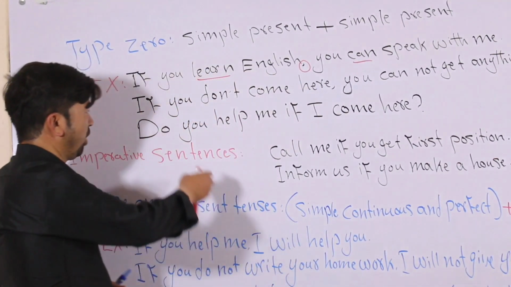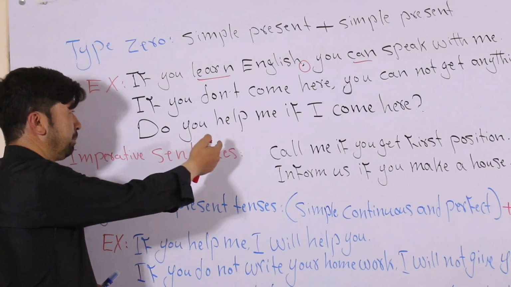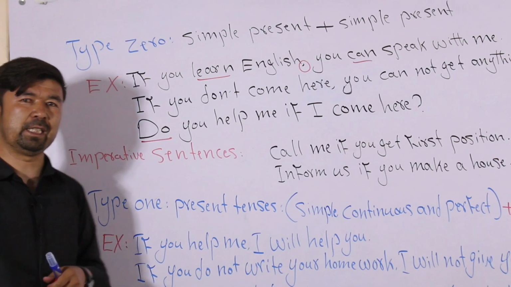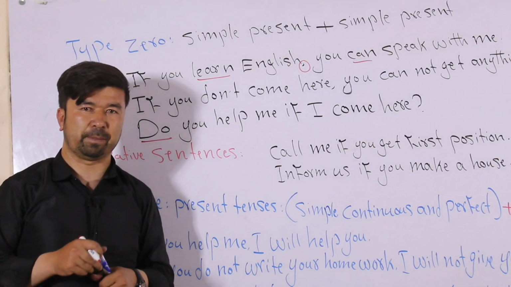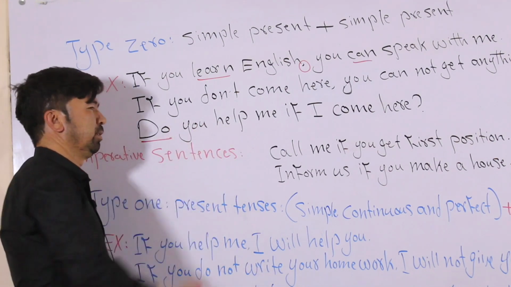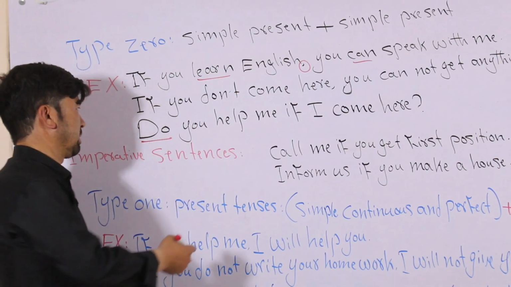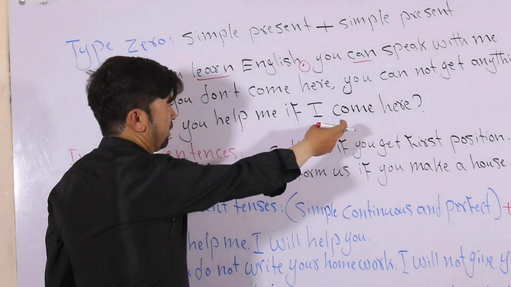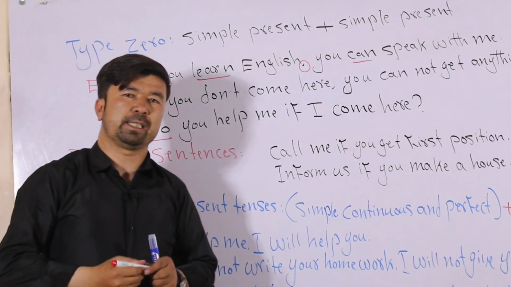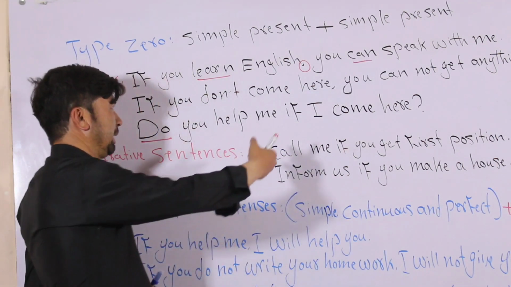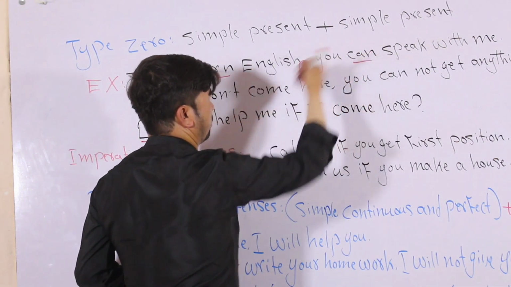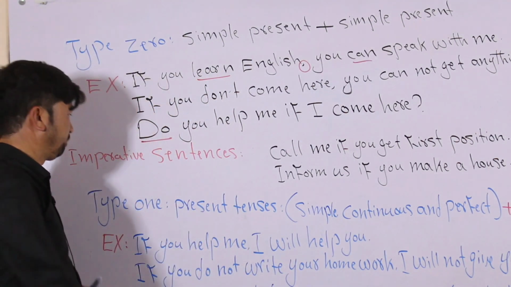It is a negative sentence. Now, if you change it to interrogative, do you help me? You start it with a do. I've written here do because do is the auxiliary verb of simple present tense, and also if you change you to he, you can change do to does. Do you help me if I come here? As I mentioned in the last video, if you change a positive sentence to interrogative, the second clause will come first here. Example, in this sentence and this one, you will start with this one because the auxiliary verb is there.